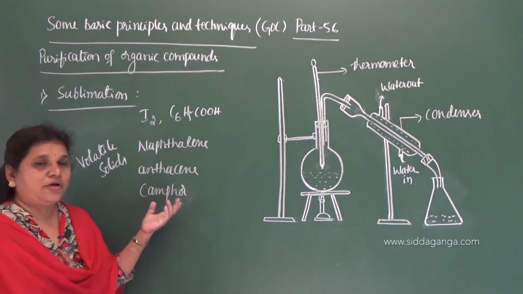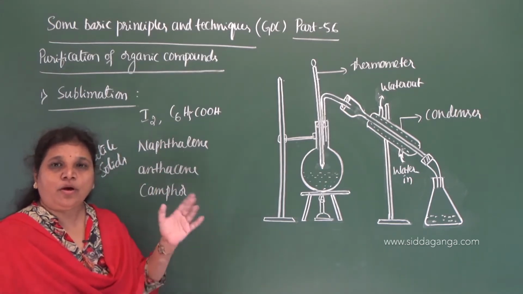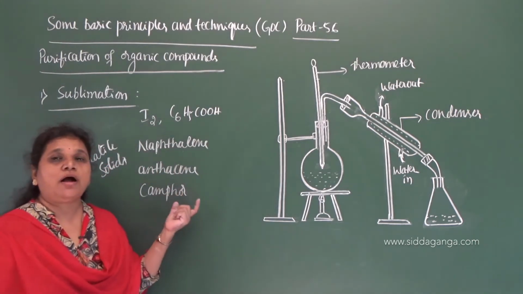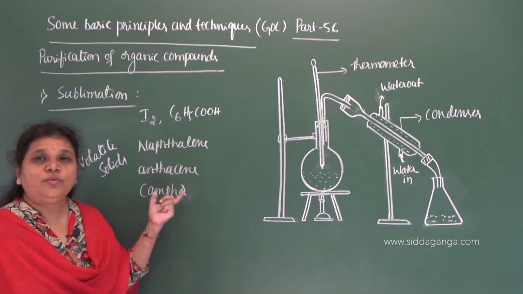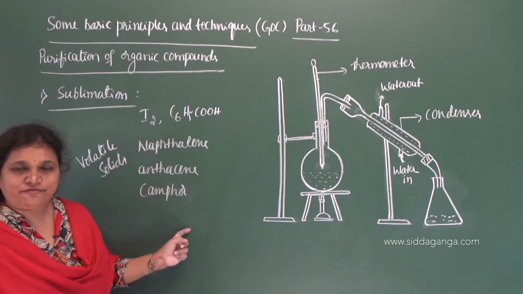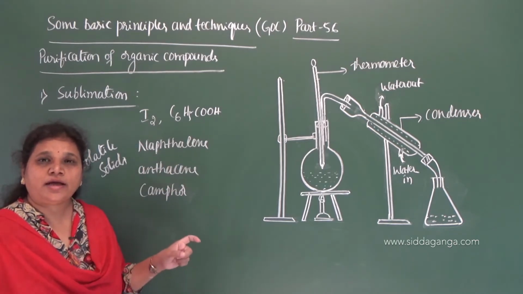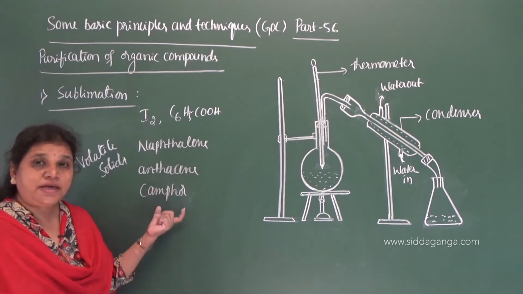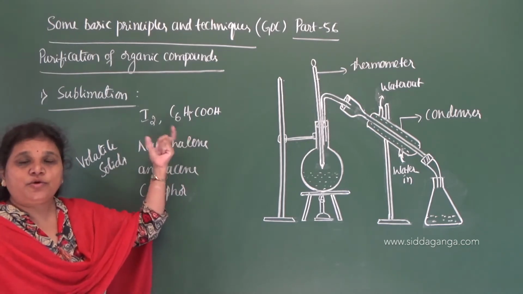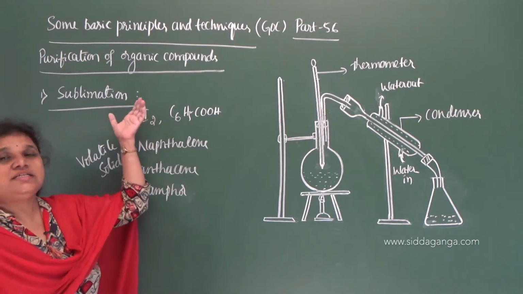So the process of separation of volatile solids from non-volatile impurities, on the basis of the tendency of these solids to pass into vapor state without melting, is called sublimation.